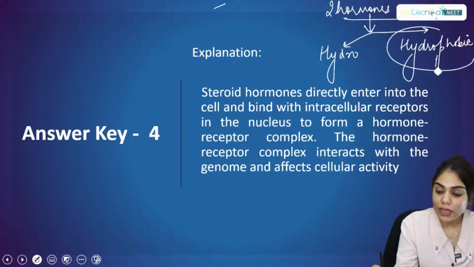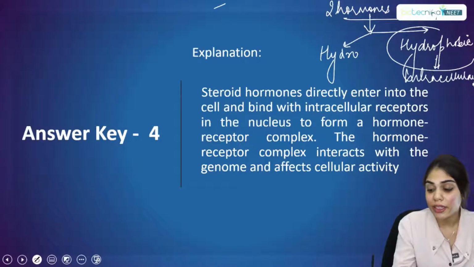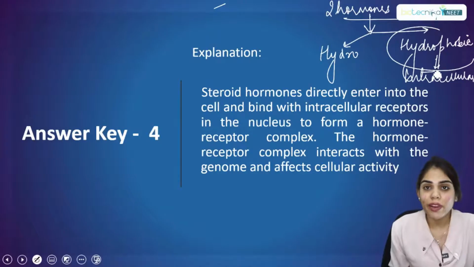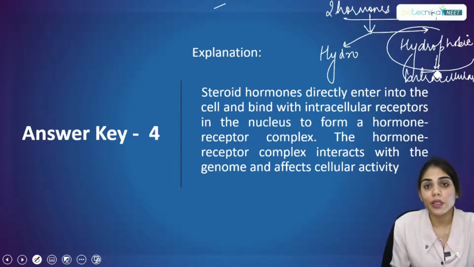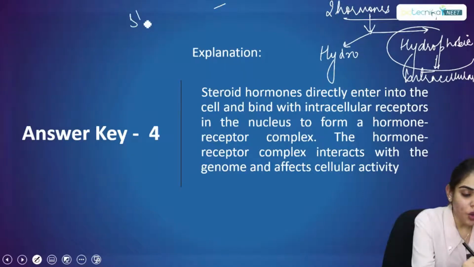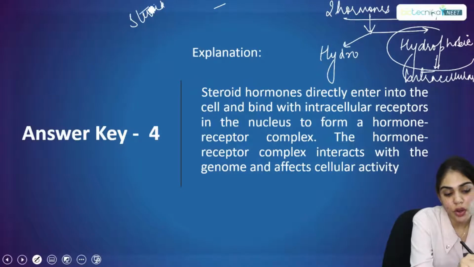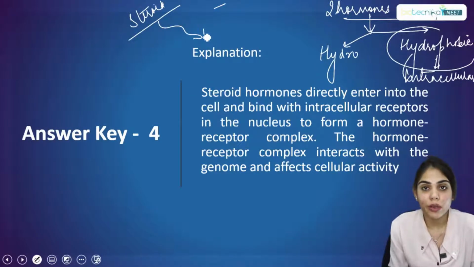Now what is an intracellular receptor? Intracellular receptors are those receptors that are present inside the cell. So we will find their receptor inside the cytoplasm, and also inside the nucleus. Once steroid hormones such as estrogen and progesterone enter, they will cross the phospholipid bilayer. Why?